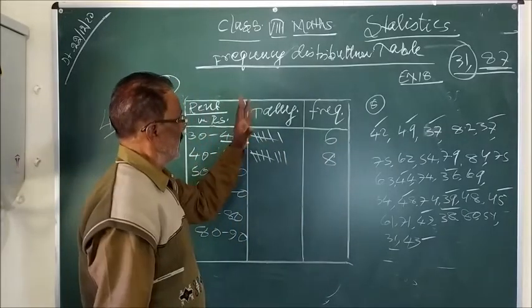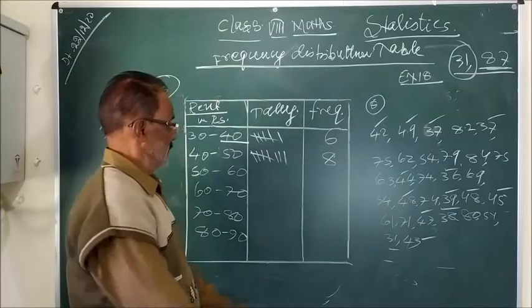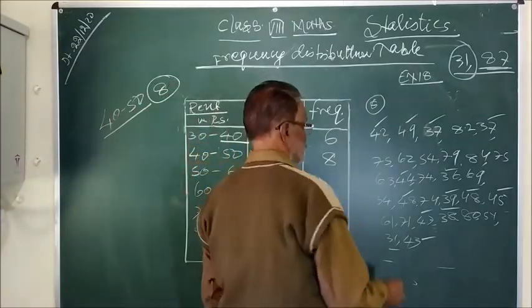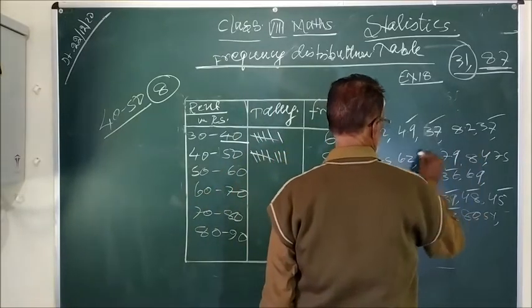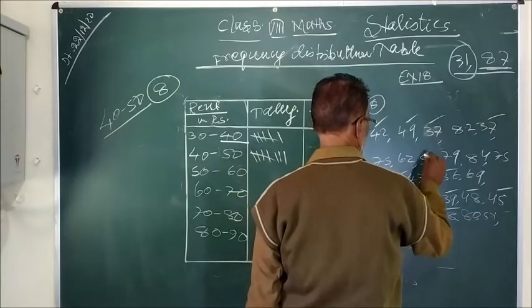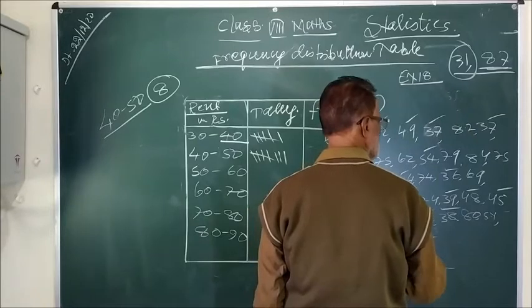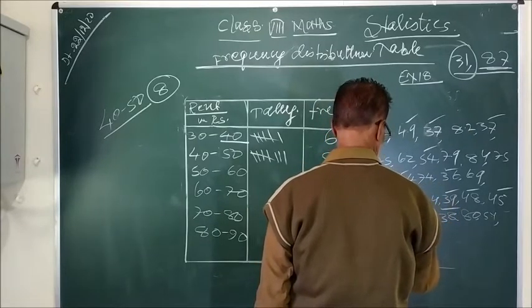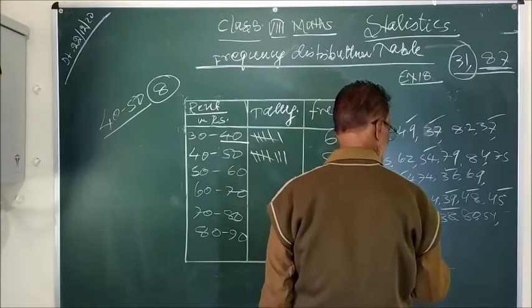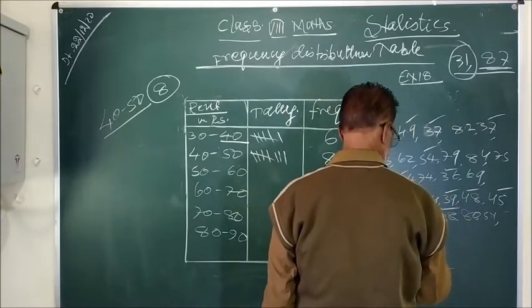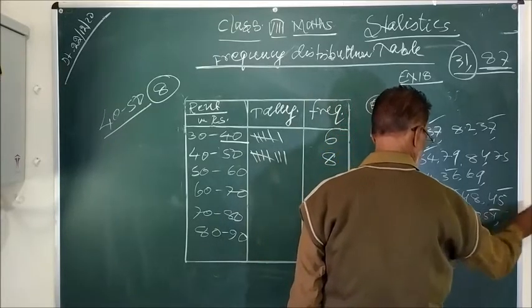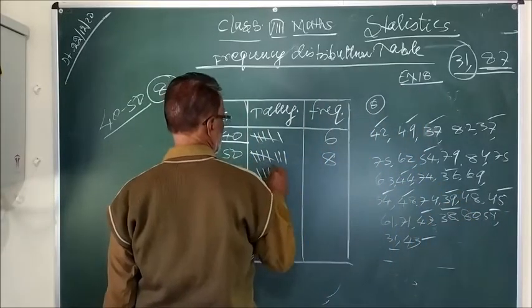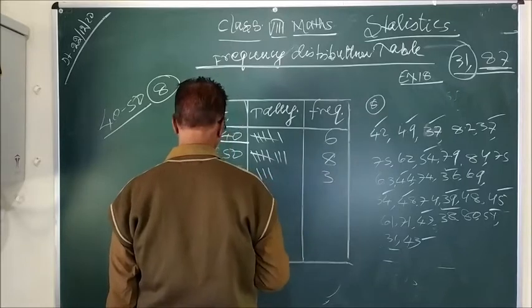So this is known as frequency distribution table. 50 to 59, again 50 to 59: 1, 2, and 3. So this is 1, 2, 3 and this is frequency 3.